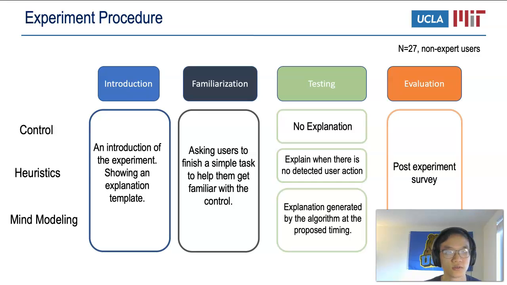Users in the control group would not receive any explanations, and users in the heuristic group would get an explanation when there are no detected user actions for a while. This serves as a behavior indicator that users didn't know how to proceed. In the mind modeling group, the users would get explanations based on our proposed algorithm. Finally, the users would evaluate the performance of the robot in the post-experiment survey.